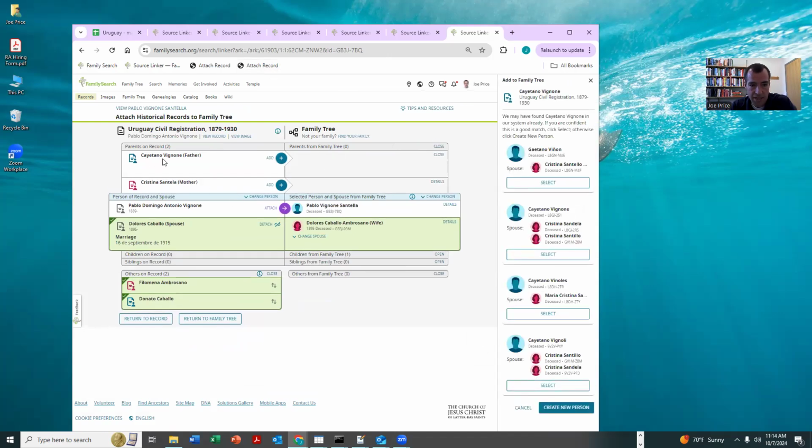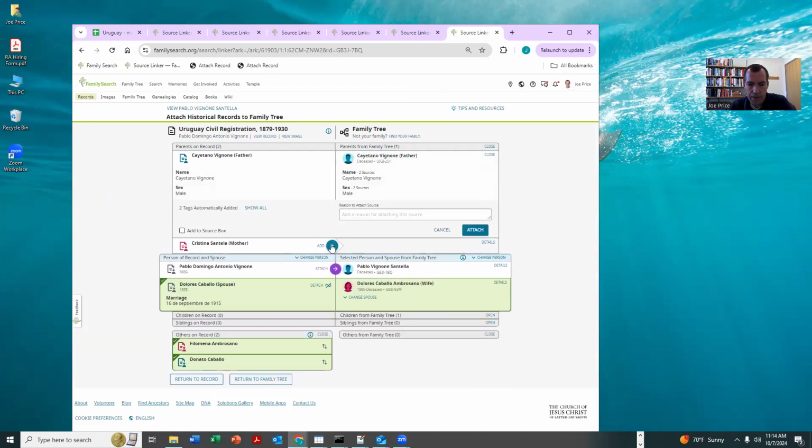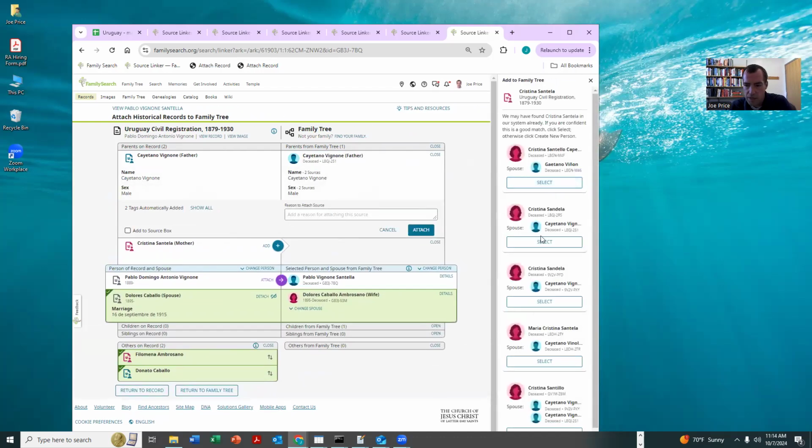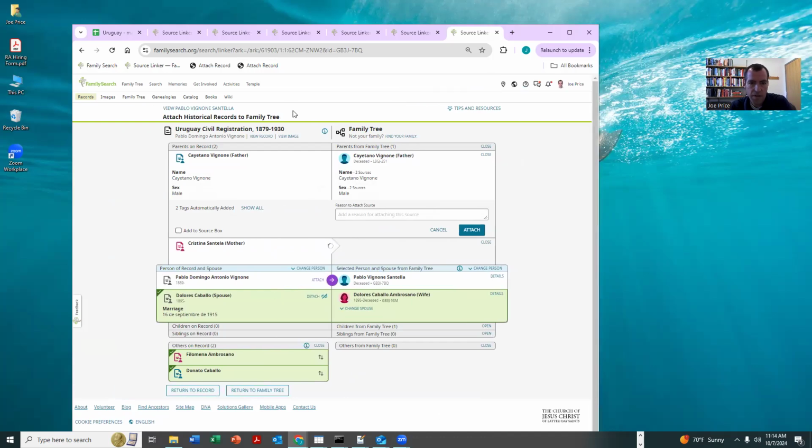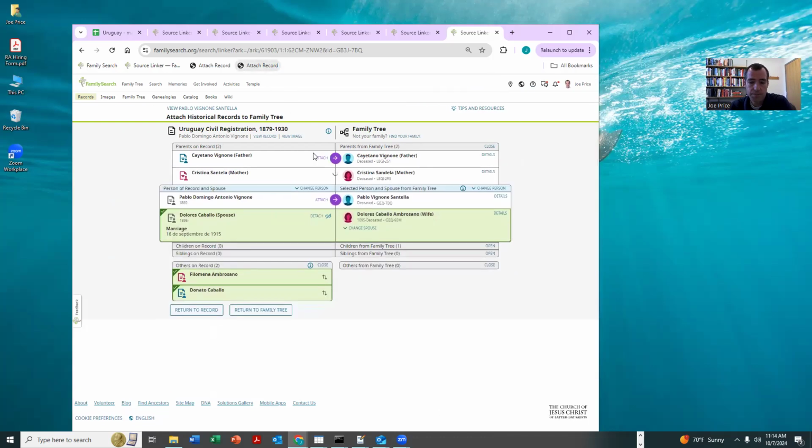So I can see here's Cayetano Bignoli and Christina Sandella. So that's great. This is also matched. This is where sometimes there's these little twigs on the tree. And so I'm going to use this one right here. But I think any one of those would have been just fine. And I'm going to do this one here for his mom. And then we're going to attach.